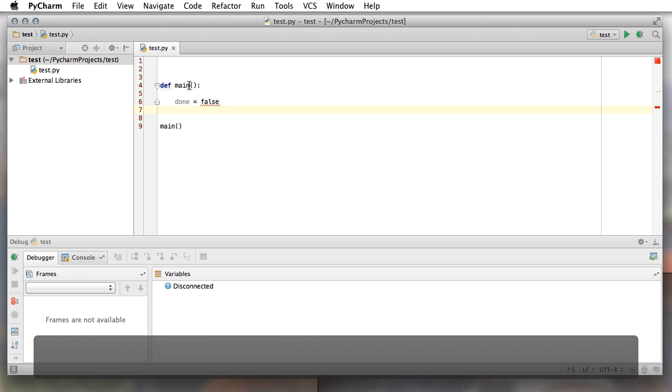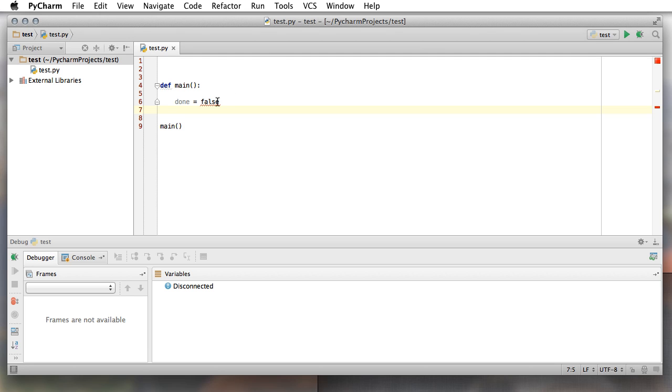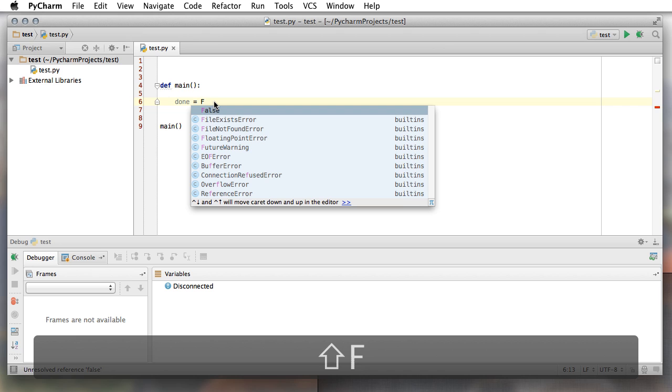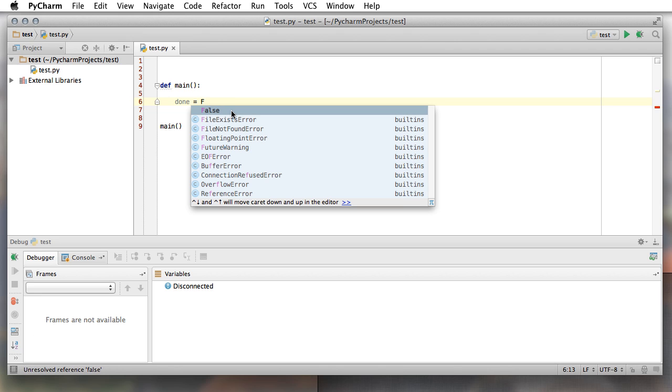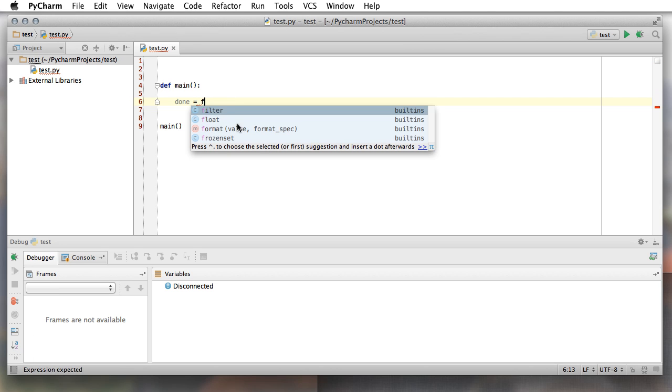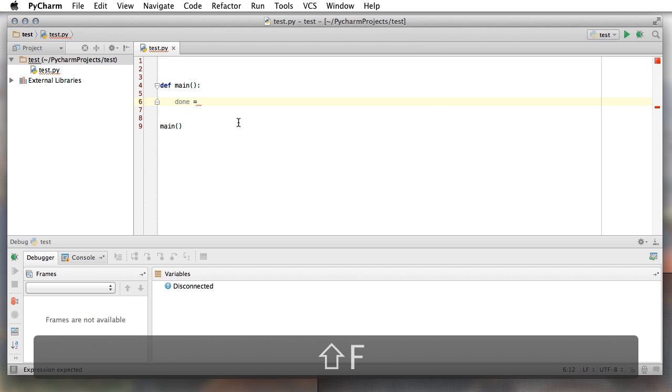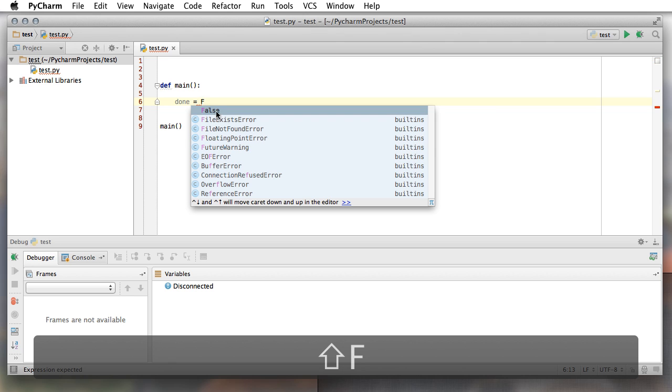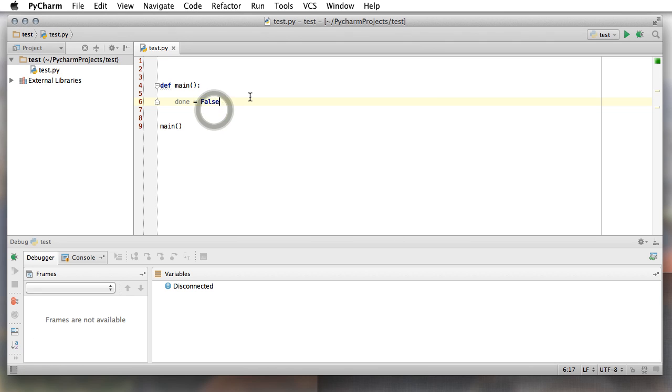And now it's giving me a nastygram, right? So that didn't work. So let's go done is equal to capital F. And look at that, I have a thing called code completion. It's giving me False as an option. So typing a lowercase f and not seeing it in the list lets me know right away that I've typed it wrong. So uppercase F lets me know that that is correct.